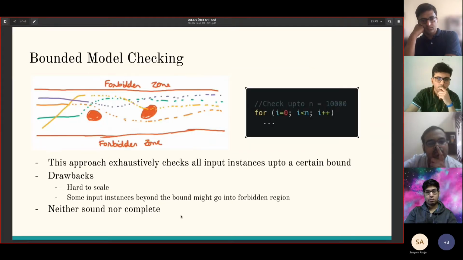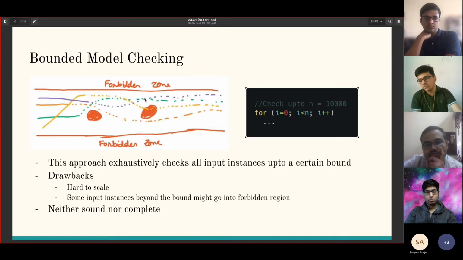And the next approach is bounded model checking, which exhaustively checks all input instances up to a certain range. Here's an example. We can check all values of n up to 10,000, but the problem with this is that it's still not sound, because the 10,001st value might cause the program to go into the forbidden zone or region. And furthermore, it's also hard to scale because we need to exhaustively test all values.